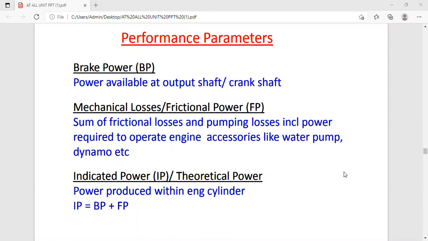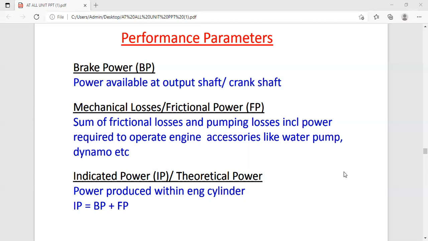Related with this, first we are going to discuss some performance parameters. First one is the brake power. Brake power we are saying as BP, and the power available at the output shaft is called the brake power, or we also call it output power. Next, second one is the mechanical losses. What is meant by mechanical losses? Mechanical losses means the sum of the friction losses and the pumping losses, and we also call it frictional losses.